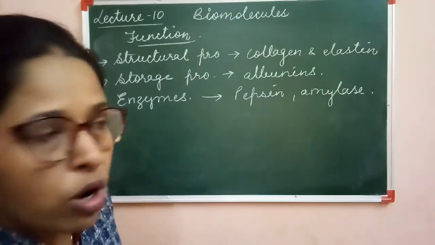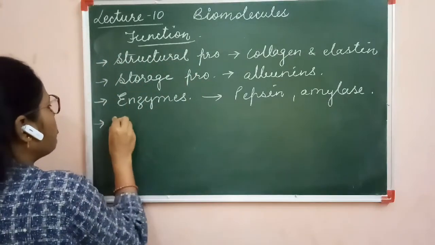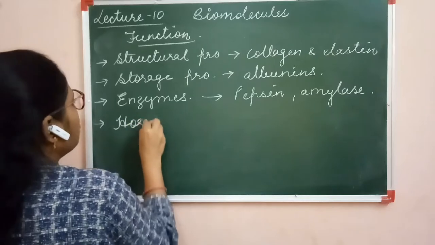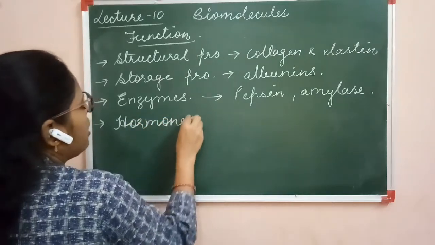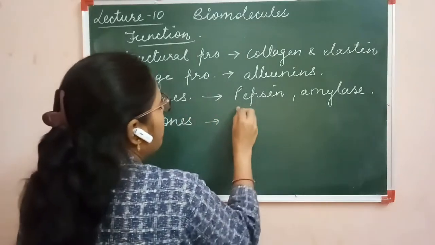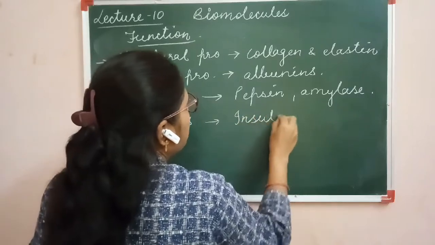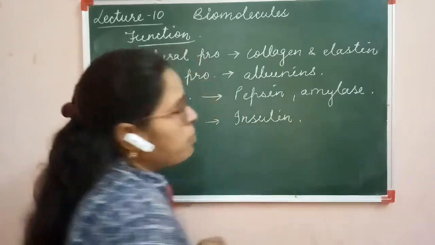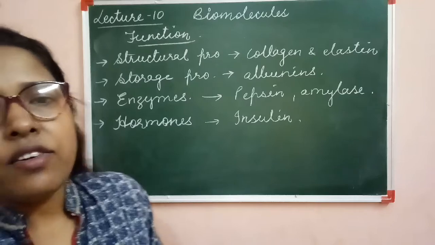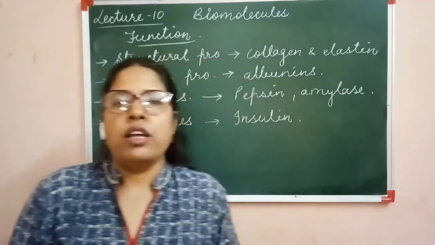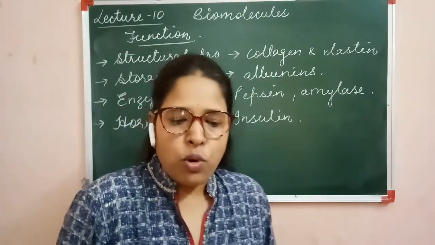Next one is hormones. Many of the hormones, not all of the hormones, but many of the hormones are proteins. For example, insulin. Insulin is the hormone which is secreted by the pancreas and it regulates the sugar level in our body. It is a type of protein.